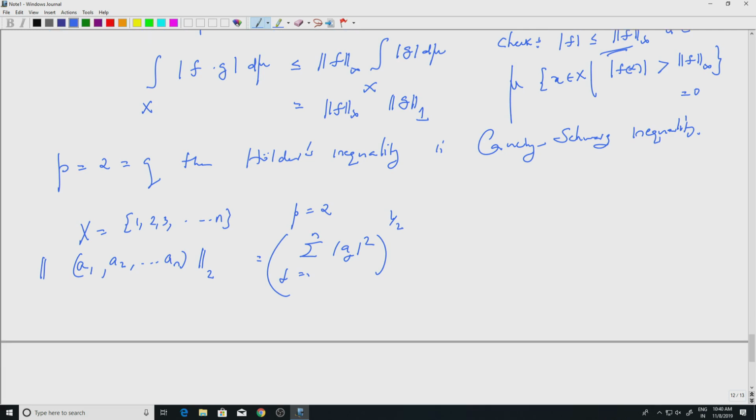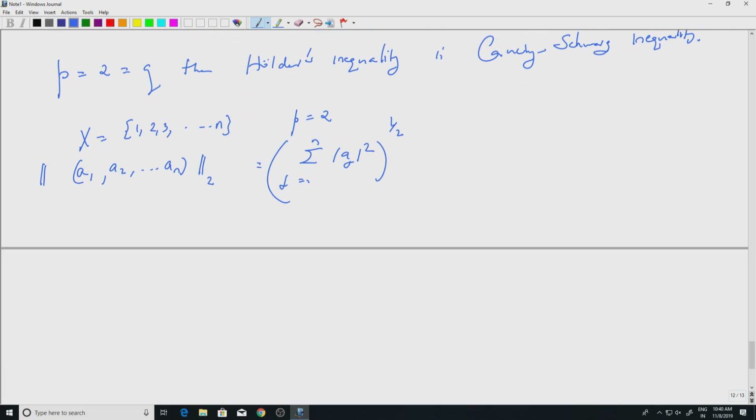So, what does Holder's inequality say? I take two functions, a1, a2, etc., an, right, and another function b1, b2, etc., bn. You multiply them. So, this is my f, this is my g, right. So, what is fg? Well, fg is a function on X taking values in the complex plane.